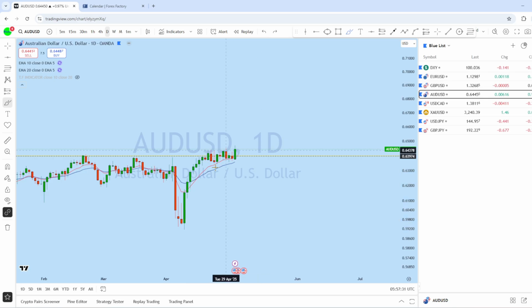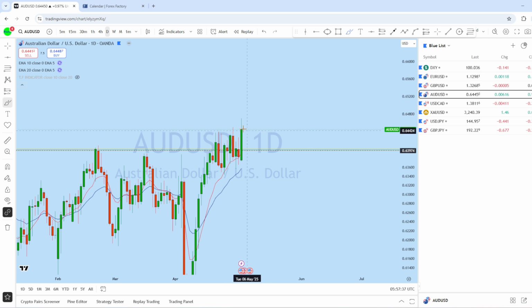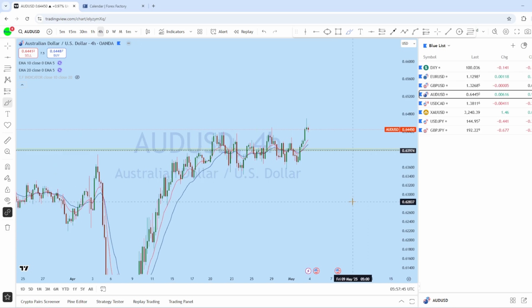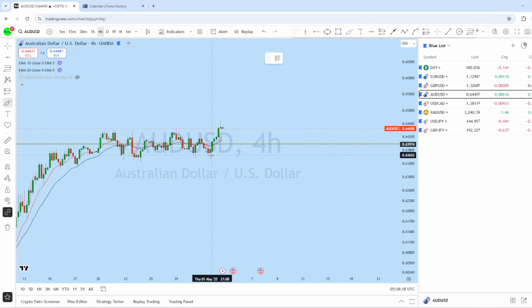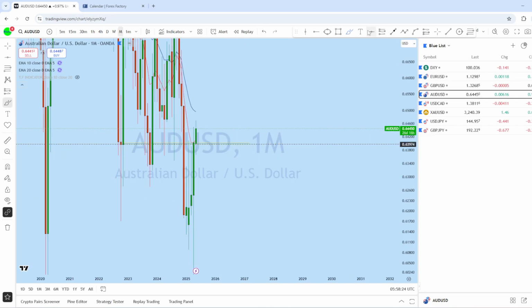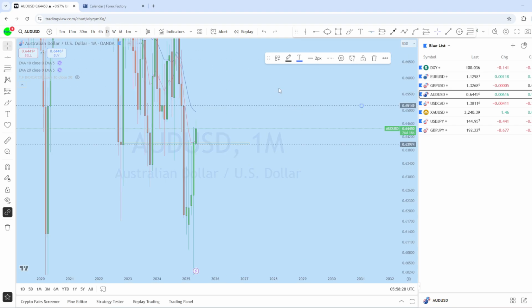The market is forming a series of higher lows here on AUD USD, and we can expect the price to come down for a pullback and then return again to create a new higher high in this market. Now from the 4-hour chart here, we can see there is an initial impulse, and that could lead the price to potentially retest this monthly previous resistance, turning support here.